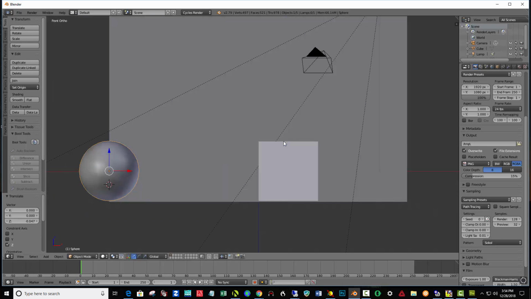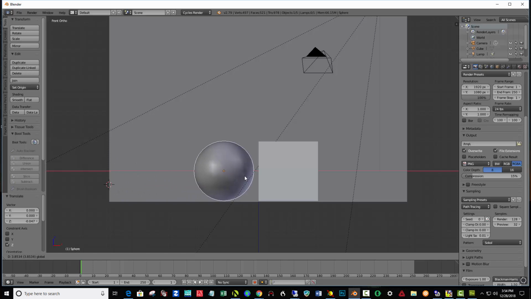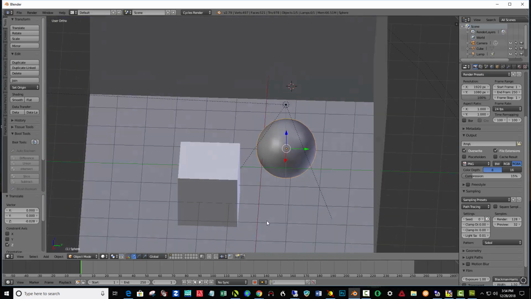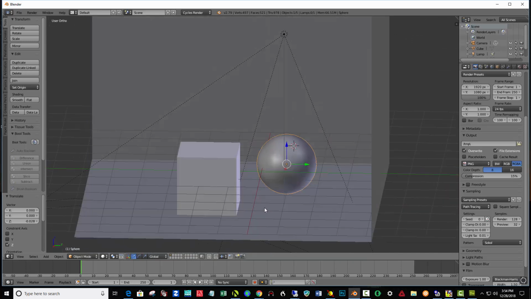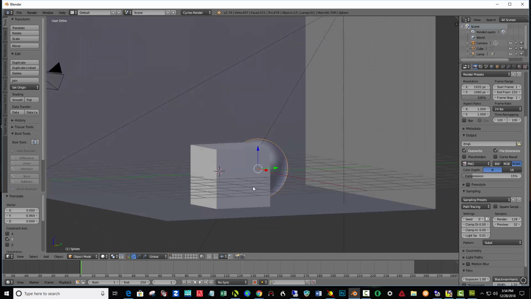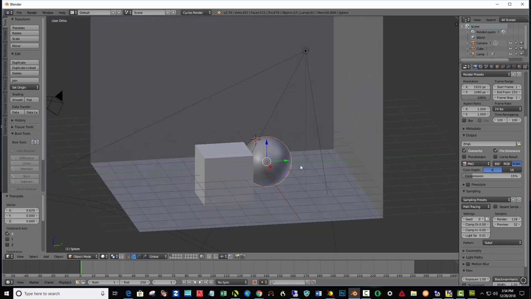So let me hit number 1, and this is front ortho, and pull that in and down just to set it right on the bottom of our box here, and orbit around. I can move that in a little closer. Now I'll decide where that's going to go after I look through the camera.